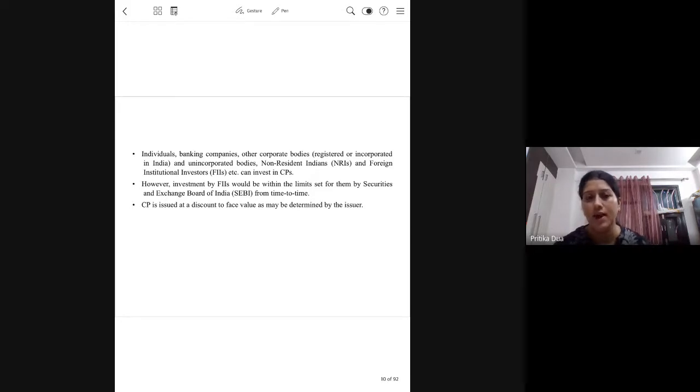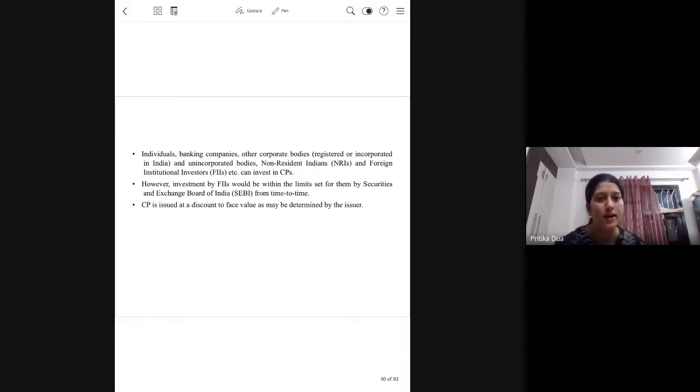Okay, so here you are seeing the equity, basically the equity holding of the company. Apart from this, the entities who are allowed to invest in CPs, you can see individuals, banking companies, corporate bodies are allowed.